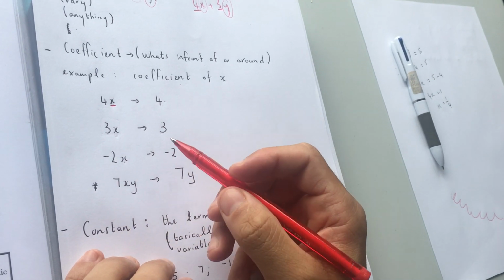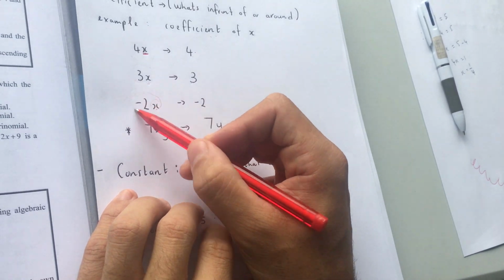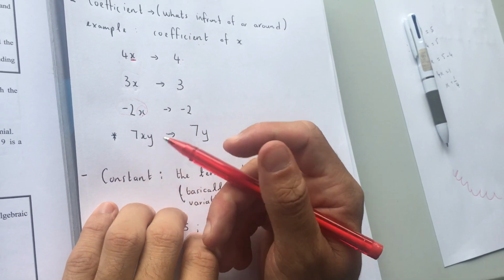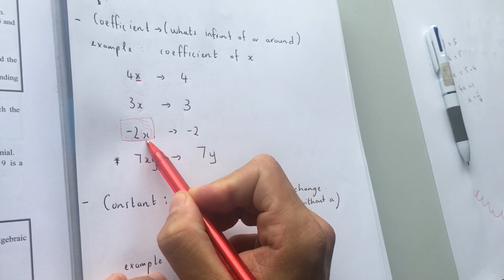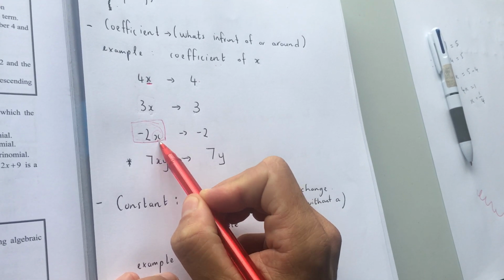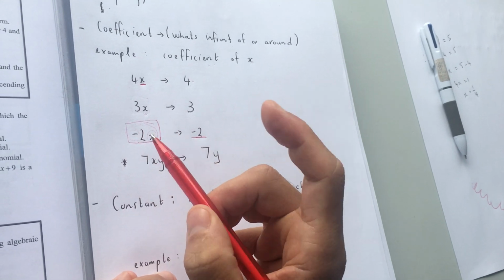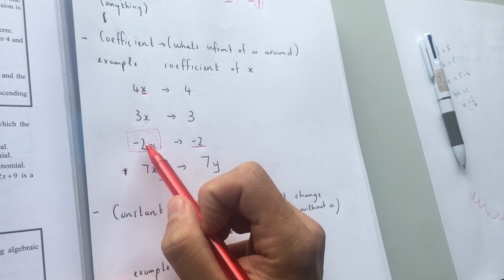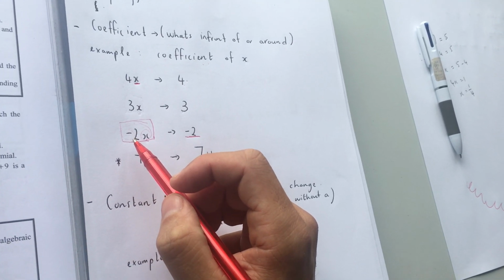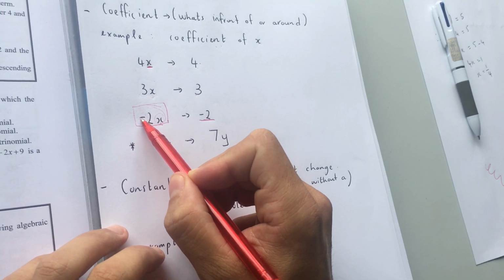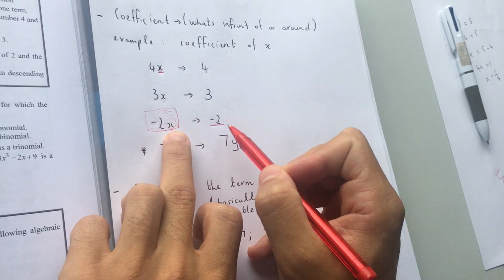Here's a little bit of a challenging one now, so integers are back in play here. Very important when I say term, because when I talk about an algebraic expression, there's a whole bunch of terms. When I look at this term over here, it's negative 2x. So what's the coefficient of x? The coefficient of x now is not 2, it's negative 2. Remember this important rule: the sign is always married to the number. You'll hear this a lot when I'm in class again, telling you it's married. You all forget that the sign is married to the 2. So the coefficient of x here is negative 2.